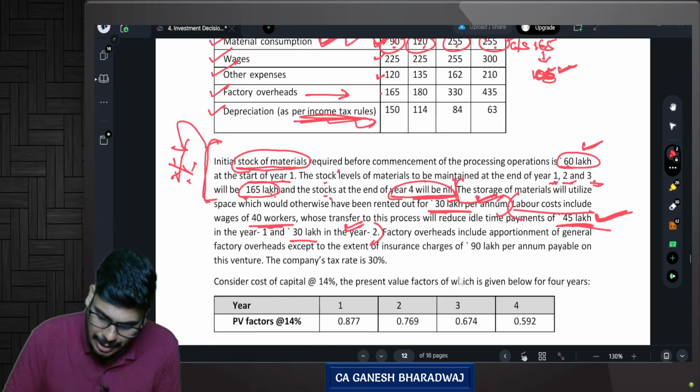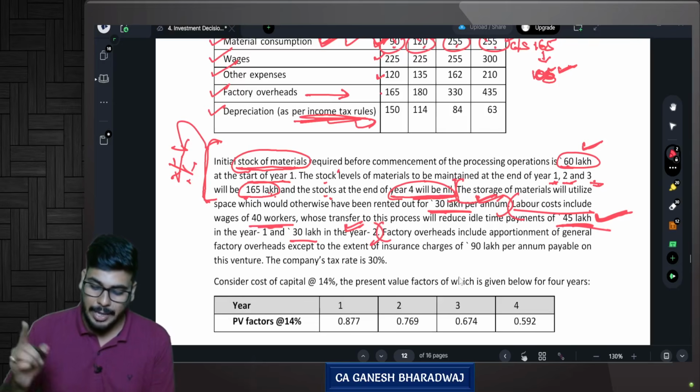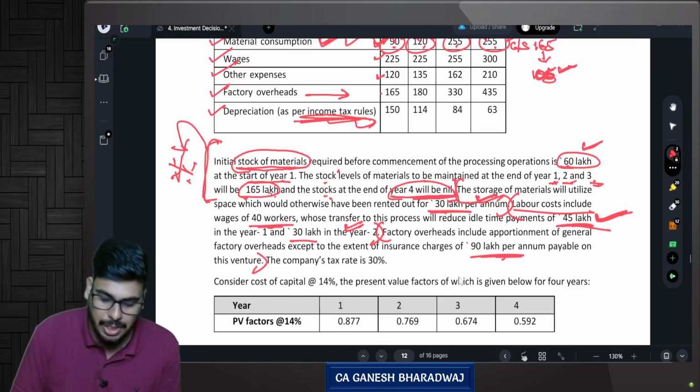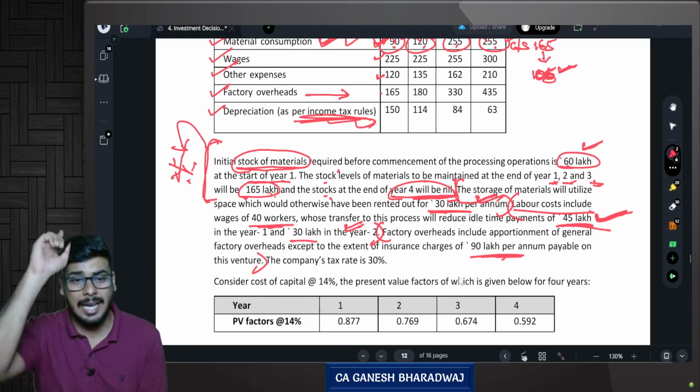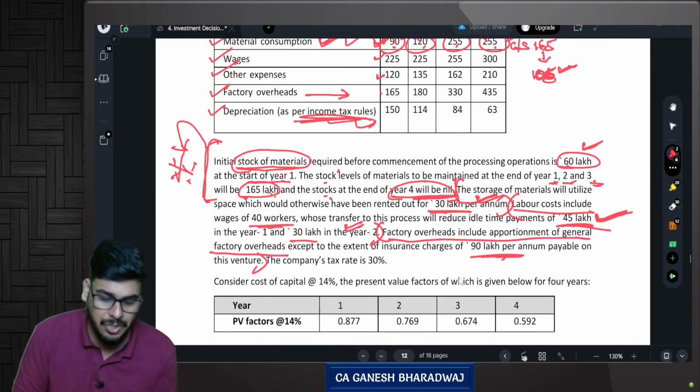Next, factory overheads include apportionment of general factory overheads except to the extent of insurance charges of 90 lakhs rupees per year payable on this venture. Now, what is the meaning of this? This is another point where students make mistake. Factory overheads includes apportionment of general factory overheads.